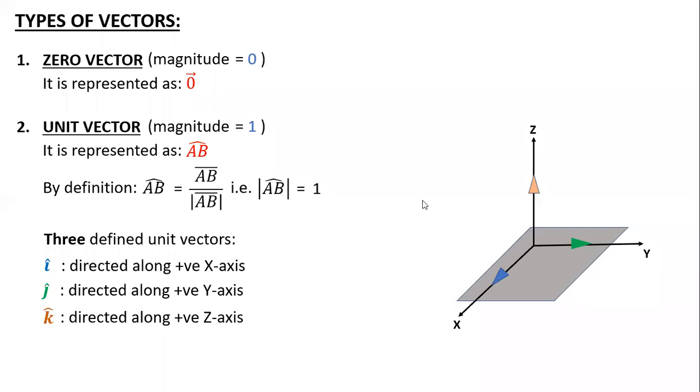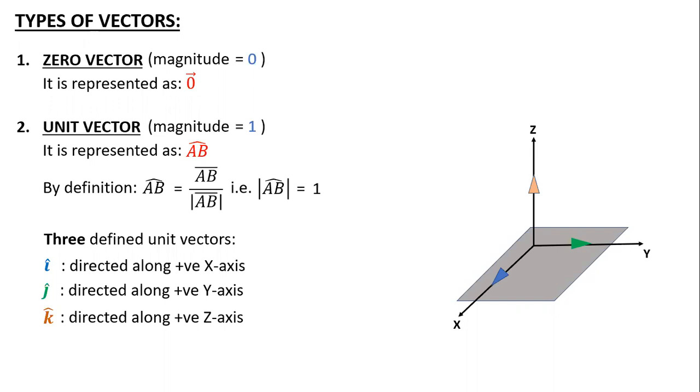Atharva, you want to ask something? Yes, sir. Can we say that unit vector is equal to AB vector upon its magnitude? Yes. So it means no magnitude in the denominator? No, we cannot say it has no magnitude. It has magnitude, but the value is 1. It has a value, so we cannot say it doesn't have any magnitude.